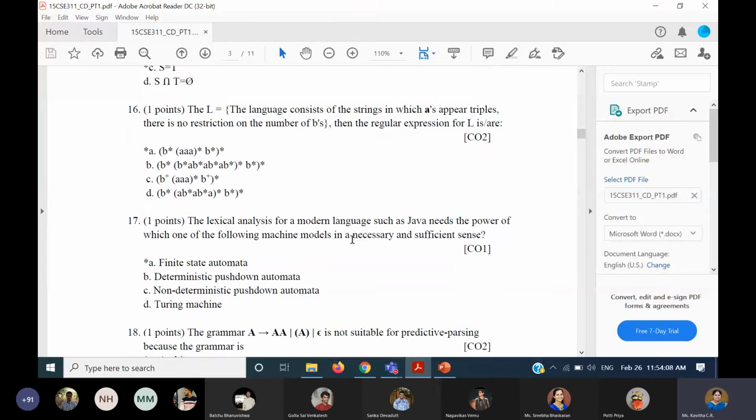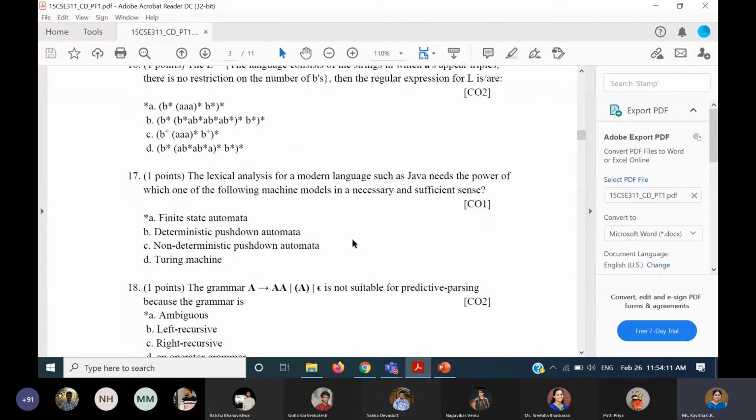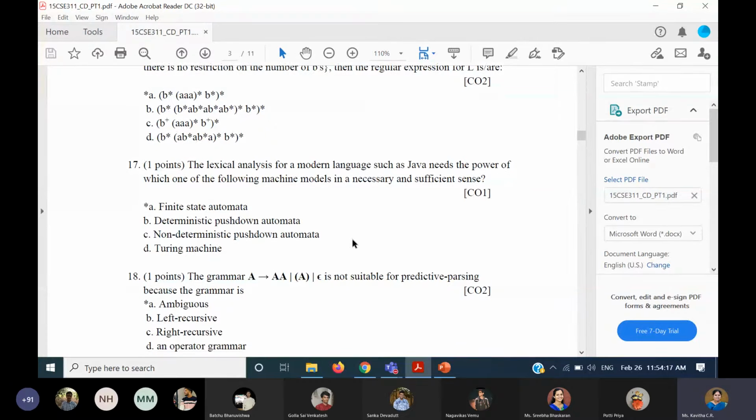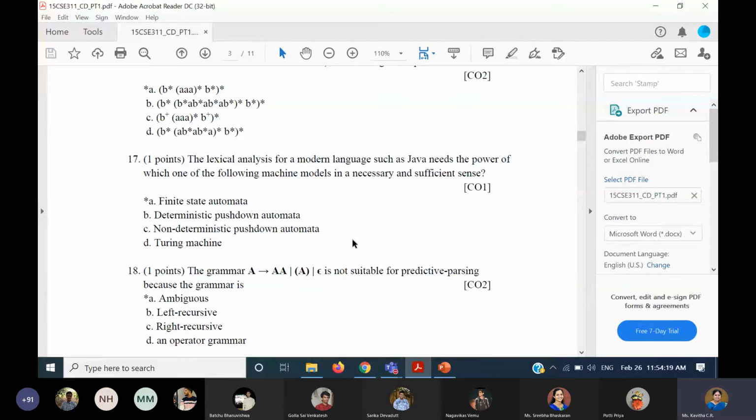Coming to the 17th question, for lexical analysis of a modern language, whatever language you take, finite state automata will be the best model. We don't prefer other models. I think some of you gave very good answers for this particular question. I was asking in the Viva also, why we are not using non-deterministic or deterministic push-down automata, or why we are not going with a Turing machine. That kind of model is not essential for lexical analysis. That would be the answer.